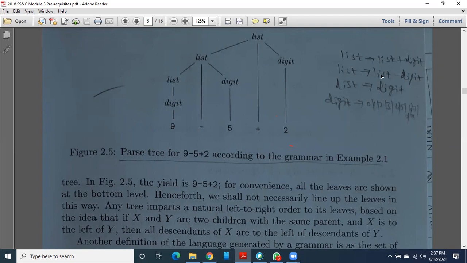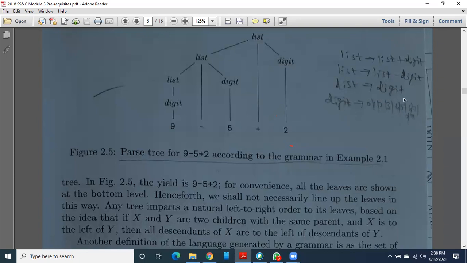So here I am defining that list once again. List is list minus digit. List may be in this form, that is list minus digit. Again, these are non-terminals, so again define this list. List may be in this form also, digit. Now I don't know what is digit. Again, digit is also a non-terminal, so again you define it. Digit may be only 0, 1, 2, 3 up to 9. It is a form of digit.